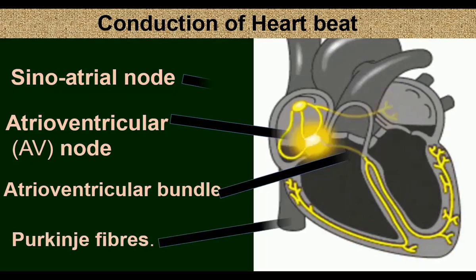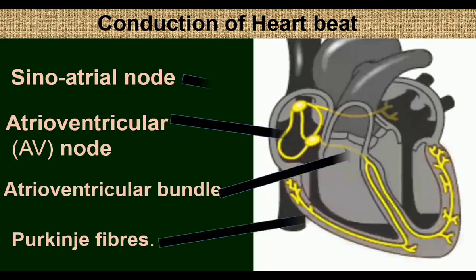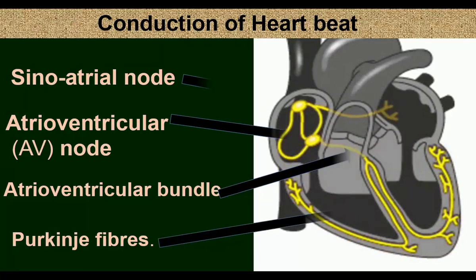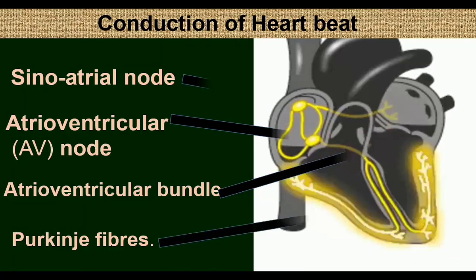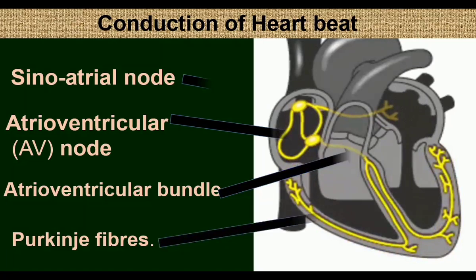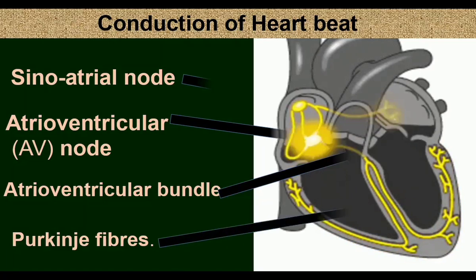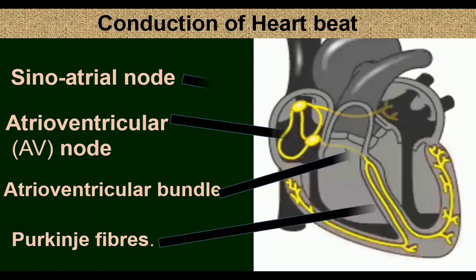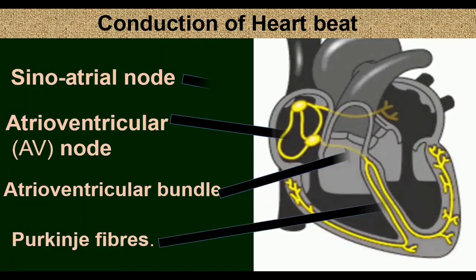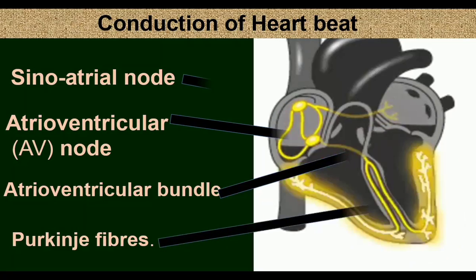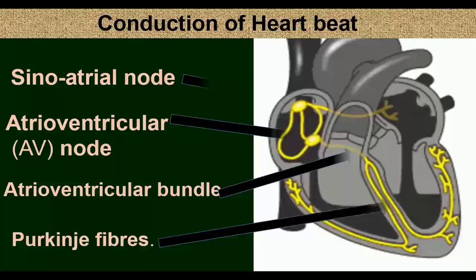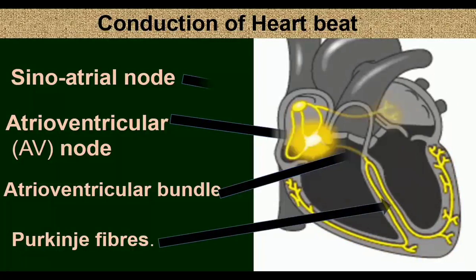The Purkinje fibers branch into two sets of fibers, and the atrioventricular bundle and Purkinje fibers supply the impulse to the ventricular muscles, which causes pumping of blood out of the ventricle. Conduction of heartbeat is due to the four components. They are the SA node, AV node, atrioventricular bundle and Purkinje fibers.